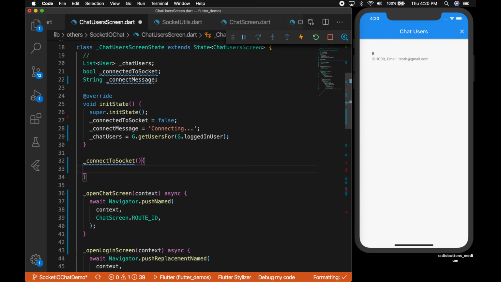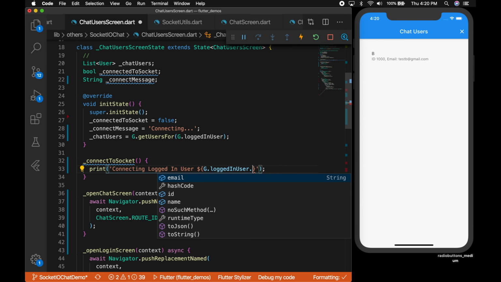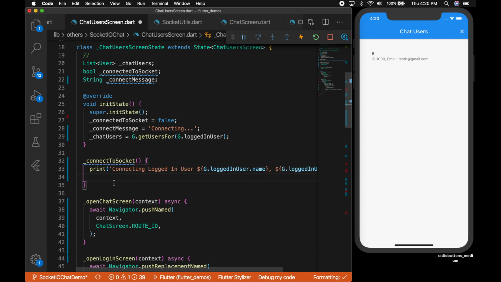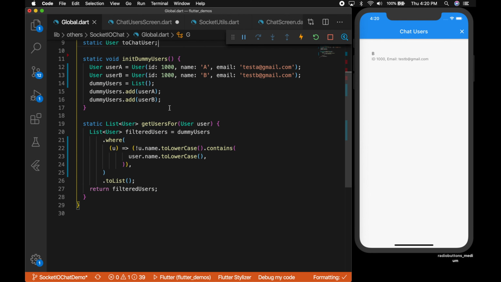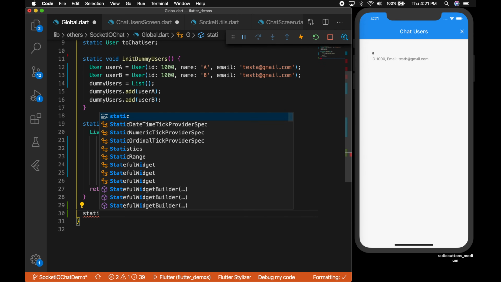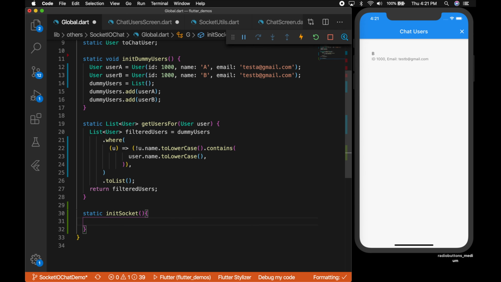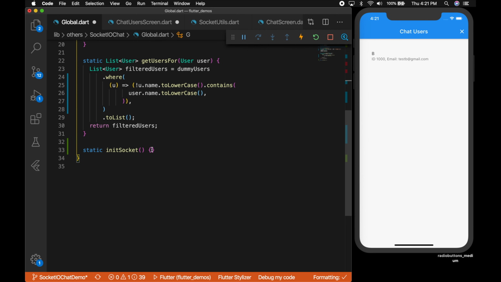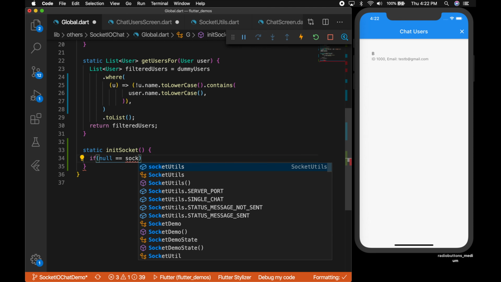So print, let's say connecting logged in user, and let me print out the name and the ID. So g dot logged in user dot ID. Okay, now let me go to the global class that we created, and I'm going to save this socket in a global variable. So write a new method init socket, and declare a variable socket utils, and if the socket utils is null, we are going to initialize it.